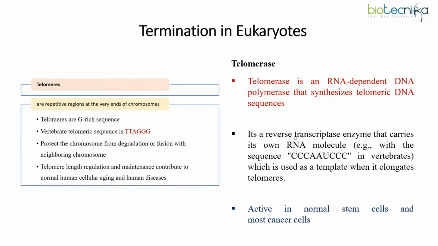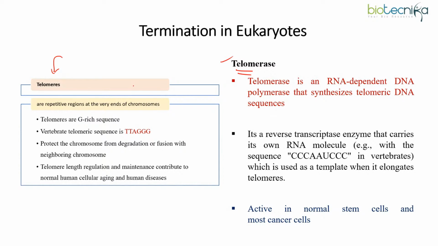All right, now come to another important name, which is telomerase. Before knowing telomerase, you must know what telomeres are. In eukaryotes, we know that they have linear chromosomes. So there comes a problem where DNA replication cannot be completed at the ends of the chromosomes.